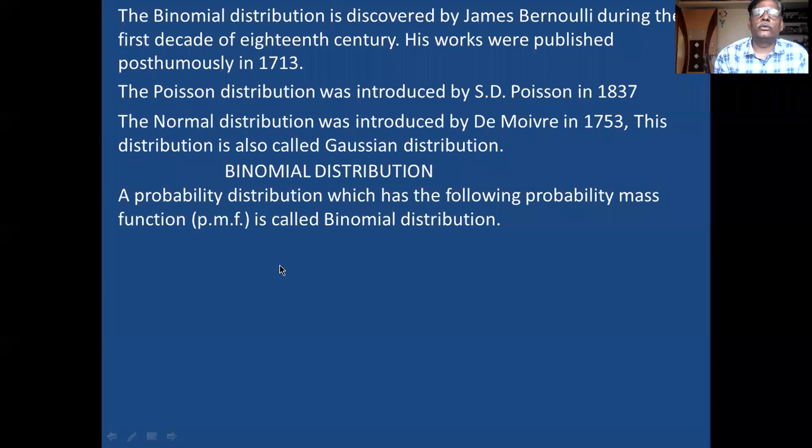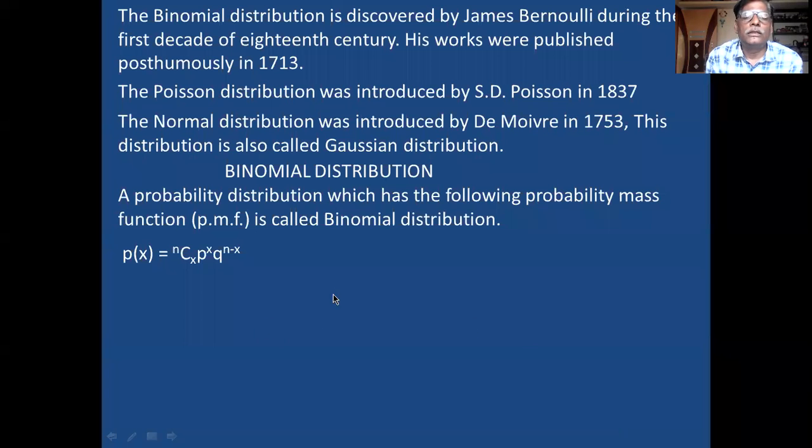And binomial distribution. What is binomial distribution? You write one sentence. What is binomial distribution means? Probability distribution which has the following mass function. PMF, probability mass function, is called binomial distribution. You write this sentence and give the equation for 2 marks. This is the binomial distribution. Probability of x is equal to NCx p raised to x q raised to n minus x. This is the probability mass function.